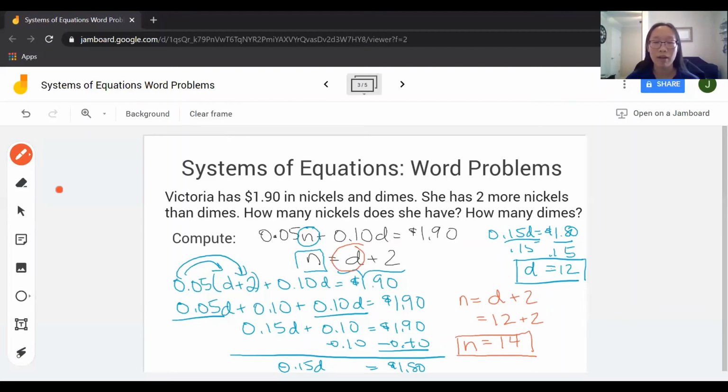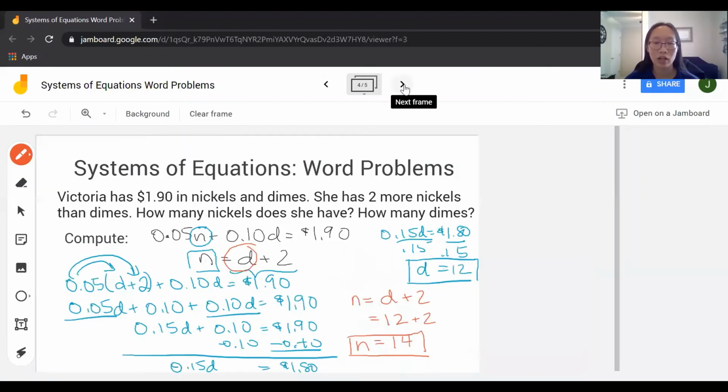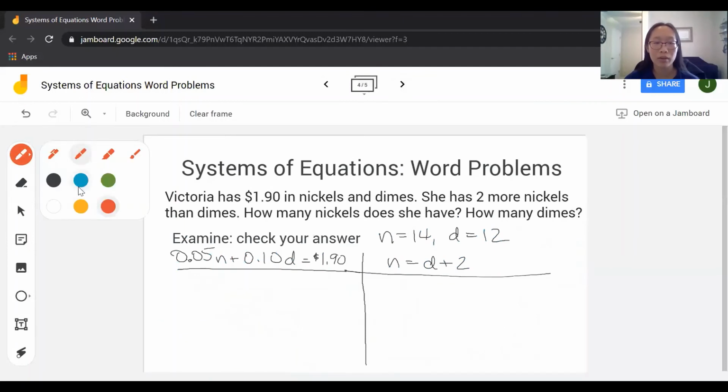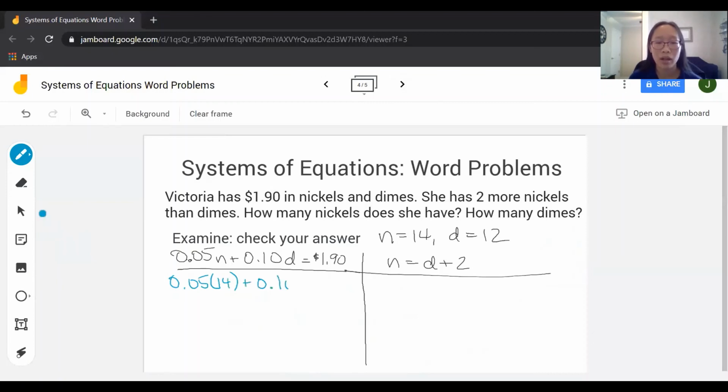That's compute. Now I have to examine and check if my answer is correct. The way I'm going to do that is open up a t-chart. I'm going to write both equations on top, and then substitute in each value to check and see if the equations are true. So 0.05 times 14 nickels plus 0.1 times 12 dimes, and I want to know if that's equal to $1.90. 0.05 times 14 is 0.7. 0.1 times 12 is 1.20.